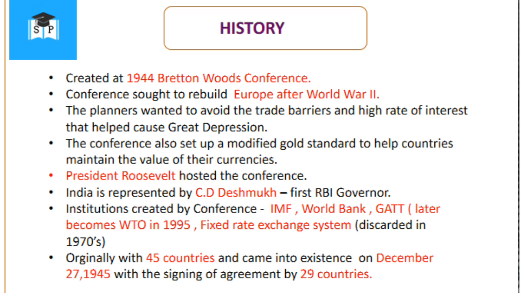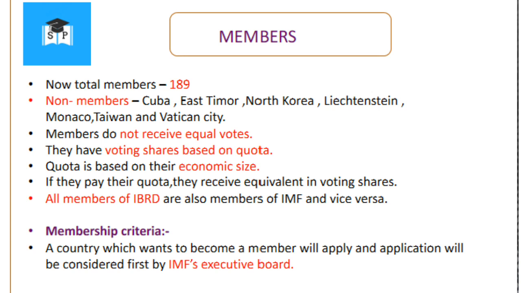Originally, the IMF started with 45 countries and came into existence on December 27, 1945 with the signing of the agreement by 29 countries. You have to remember the exact date the IMF came into existence, that is December 27, 1945.